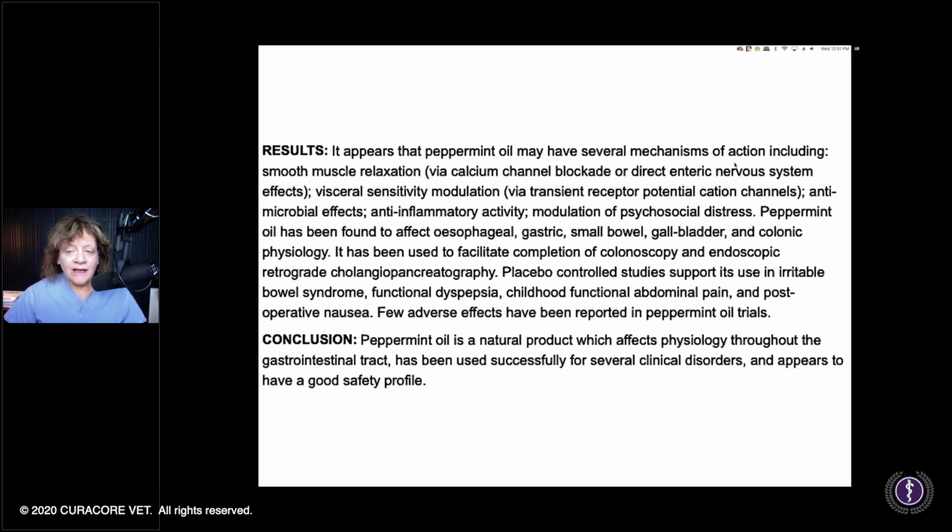Okay, and then all these things affect all your enteric physiologies. It's been used to help relax sphincters. So when you're doing a colonoscopy or some kind of endoscopy, if that endoscopist uses a little bit of peppermint oil, it can help relax that intestinal area and help facilitate passage of that scope. So you see here all its wonderment. Why aren't we learning about that in school?